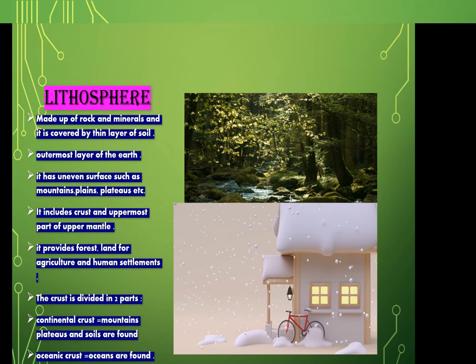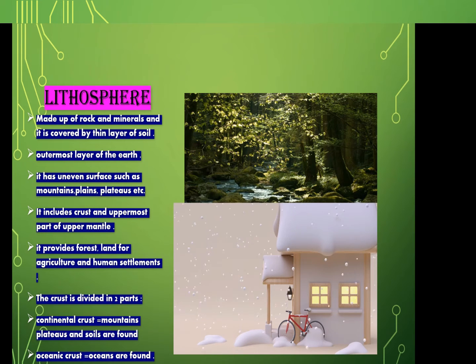The lithosphere provides the base on which all human activities take place. So, lithosphere basically means the land. On the lithosphere there can be mountains, and it also provides space for human settlements, industries, factories.